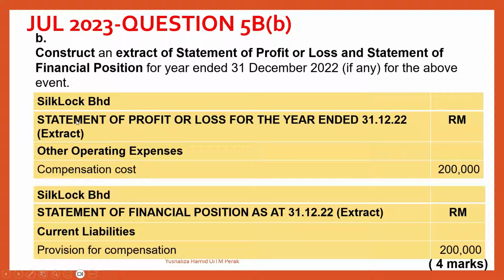But for Silk Log, you can see that I've already put there the compensation cost under the expenses. Remember, I earlier debited the compensation cost, and the provision for compensation, I put under the current liabilities, which is actually going to be the liabilities of the company for 2022.